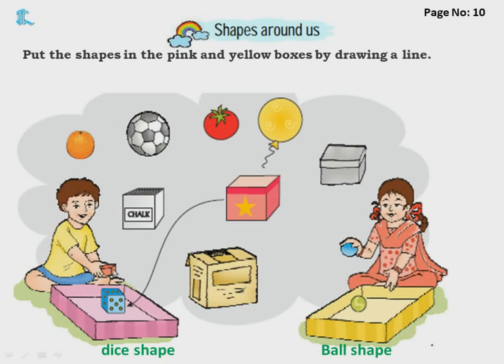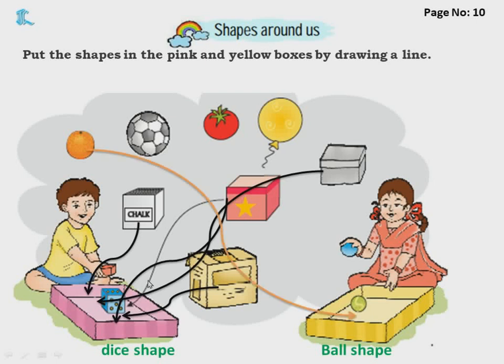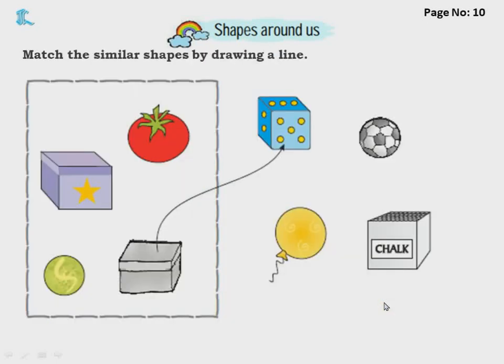A ball is there. All ball shaped items, circle shaped, round shaped items, you will place it here. So you will draw an arrow like that. First, let's see the dice shape. This chalk box, we will put it here, and then this parcel box, we'll put it here, and then gift box is there, that we will put it here. One more box is there like shoe box, that also we'll put it here. Now coming to the ball shaped items, orange, ball, tomato and balloon, all that we will put it in this yellow box. Okay, now let's go to the next one.